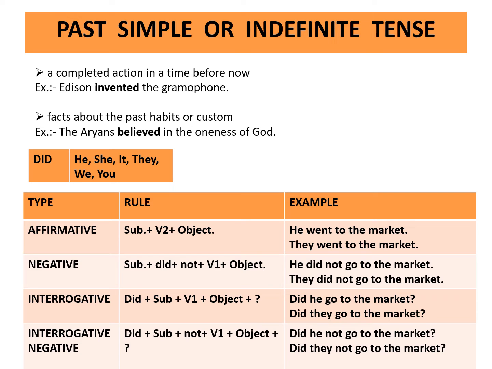Interrogative. Rule is did plus subject plus first form of the verb plus object plus question mark. Did he go to the market? Did they go to the market?